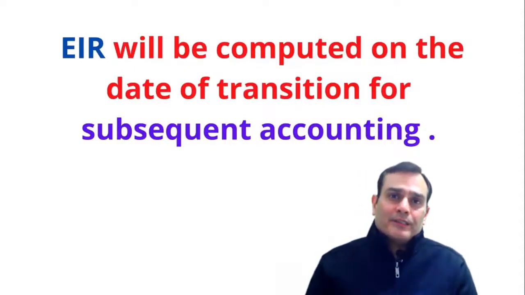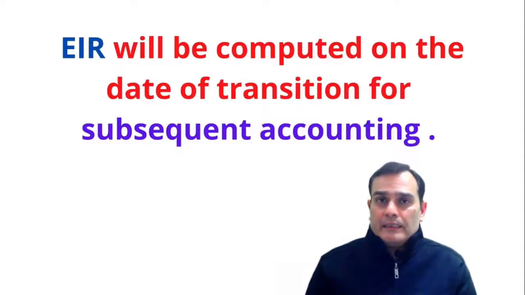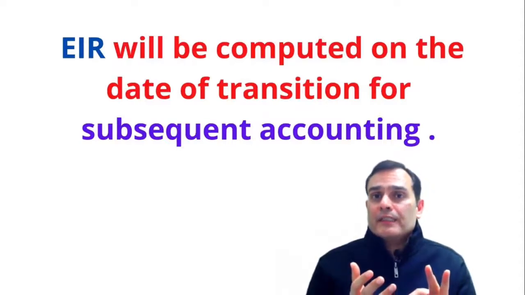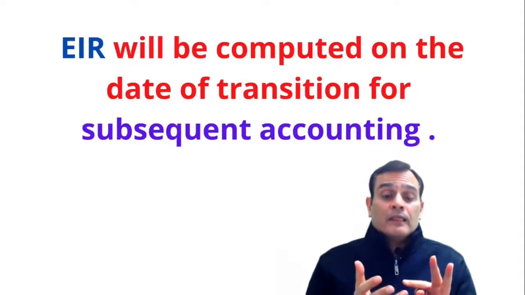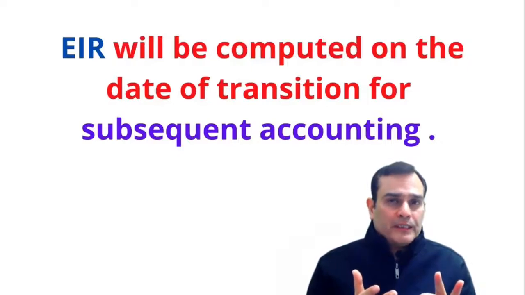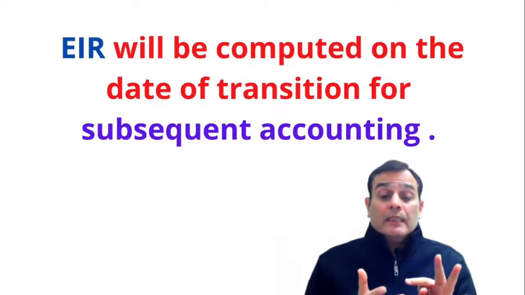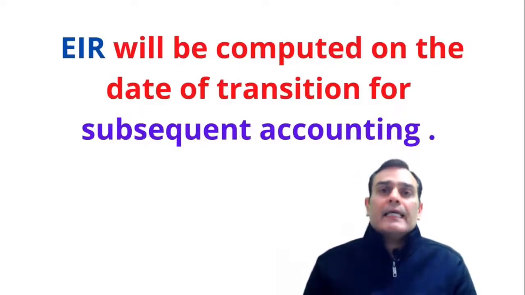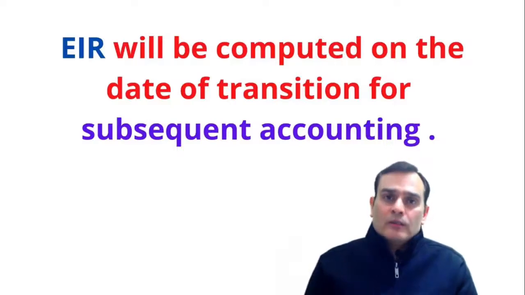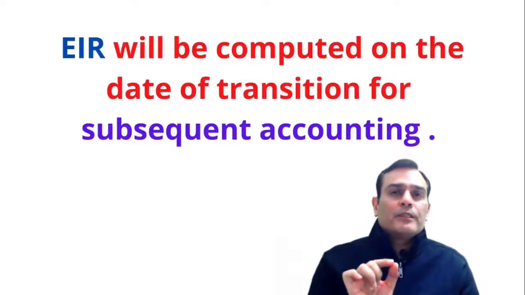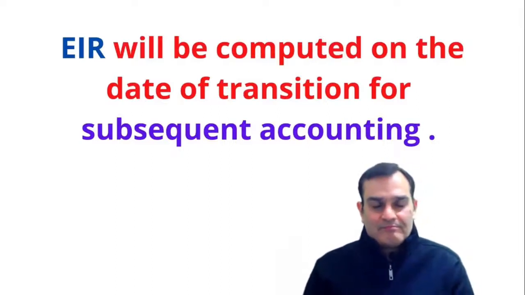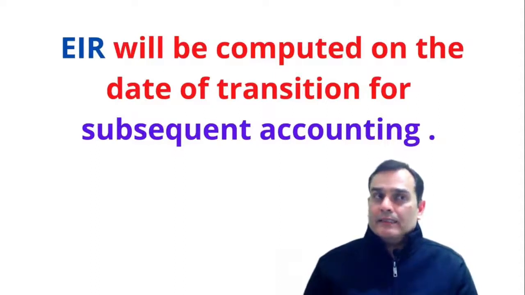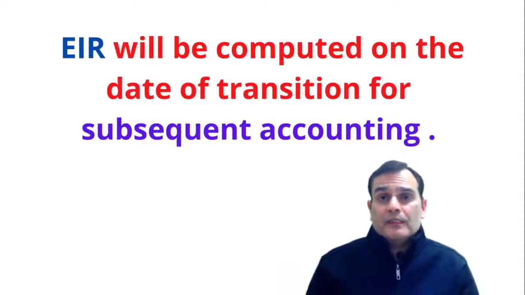In short, there are a total of three aspects which need to be taken care of in terms of a government loan. Number one, reclassification, showing it as a financial liability or equity instrument. Number two, measurements would continue to be the same. There is no need to make any remeasurements. But number three, from the date of transition, you need to calculate an EIR and do the subsequent accounting on the basis of the EIR computed on the date of transition. So this is more or less the three main adjustments, or the exceptions, we are talking about.